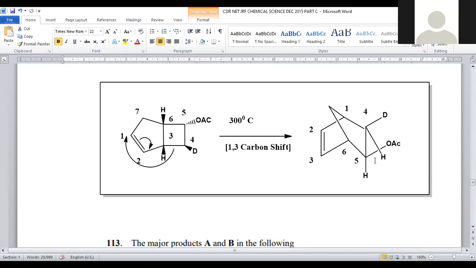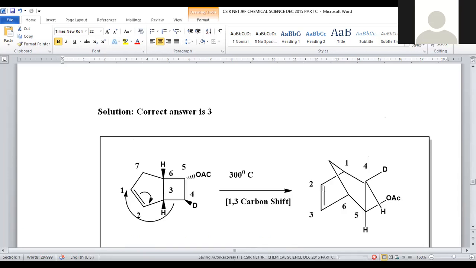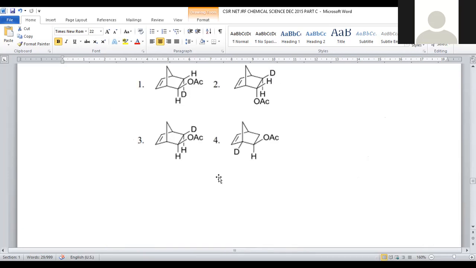and deuterium followed by hydrogen is there. The OAC group, away from the VR, can be conveniently represented with the equatorial orientation, and we have a double bond between this second and third carbon. Double bond will be there. Here also we have second and third carbon. So this is a kind of representation of bonds which is given in option number 3.